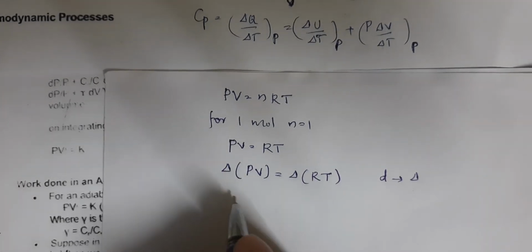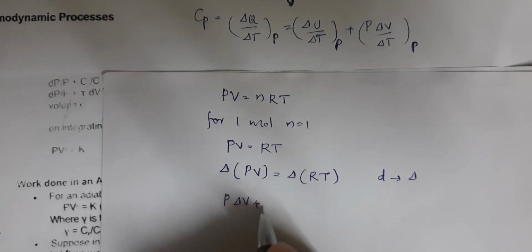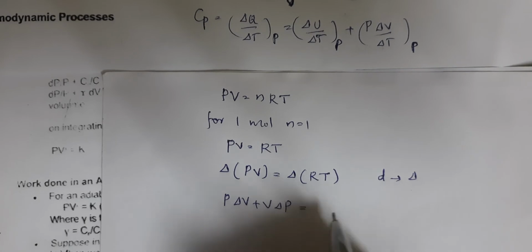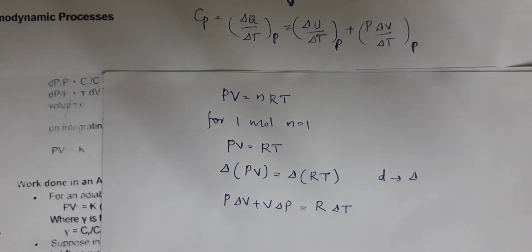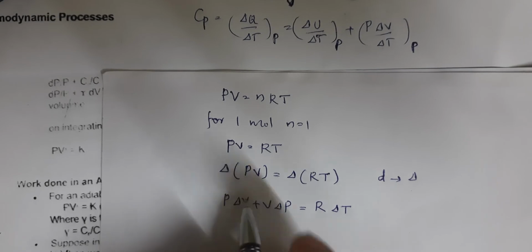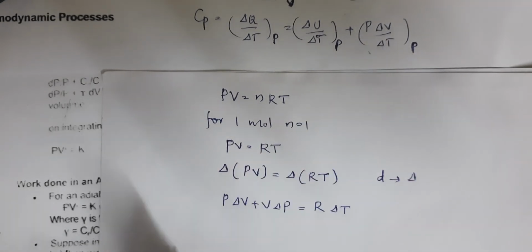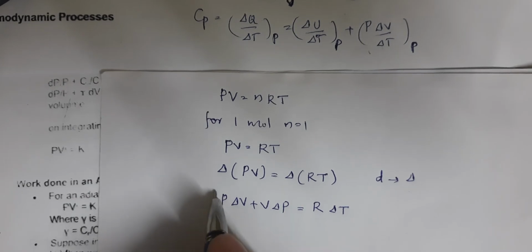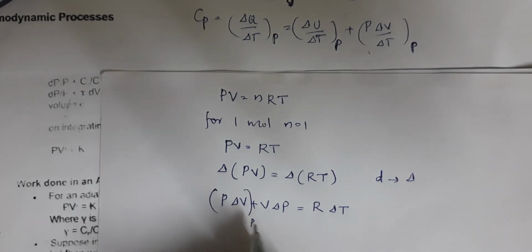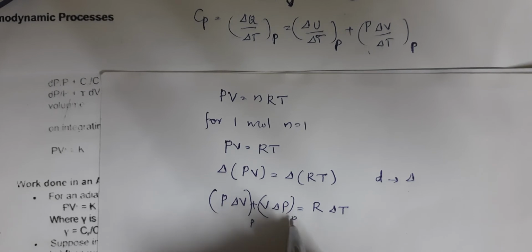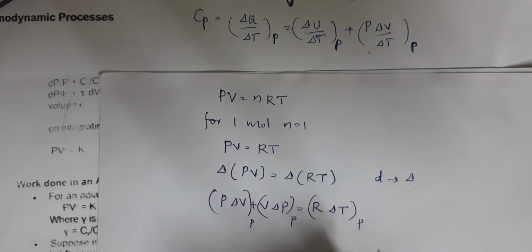So using the product rule, P delta V plus V delta P is equal to R delta T, because R is the universal gas constant, you know that. So R is a constant. We are talking about P delta V by delta T at constant pressure, so all of these we have to consider at constant pressure.